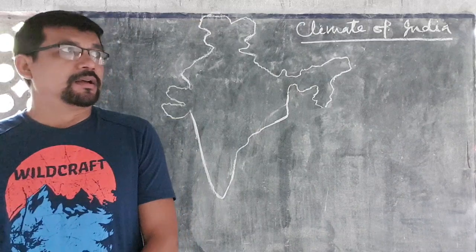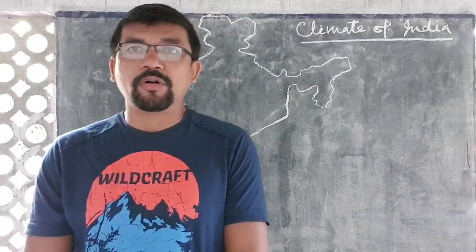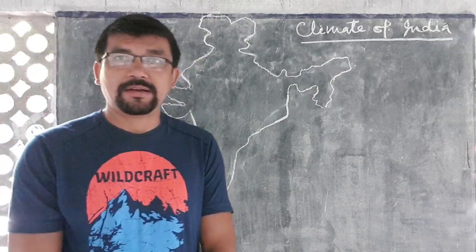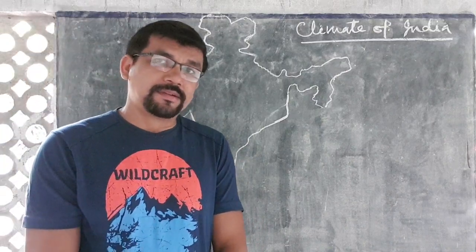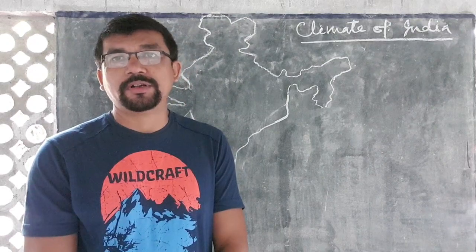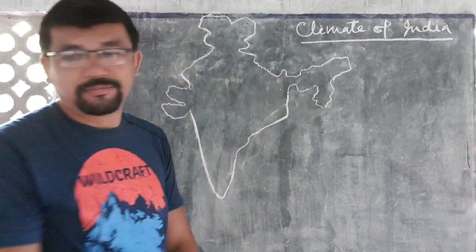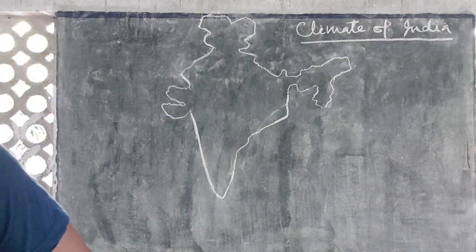Such as, you know that the highest rainfall of the world occurs over Meghalaya, mainly the Cherrapunji and Mawsynram region.